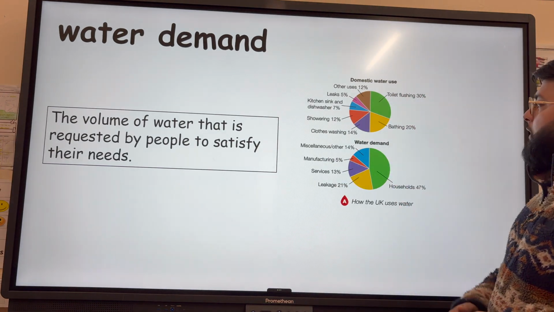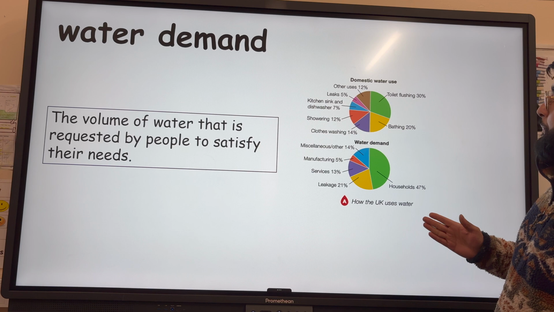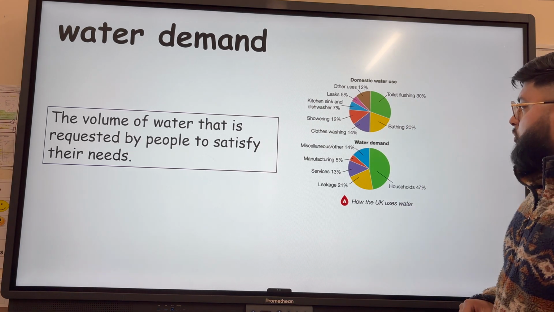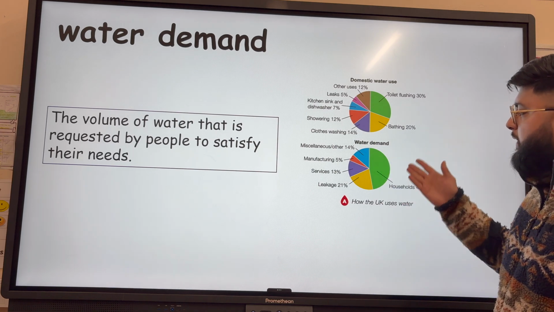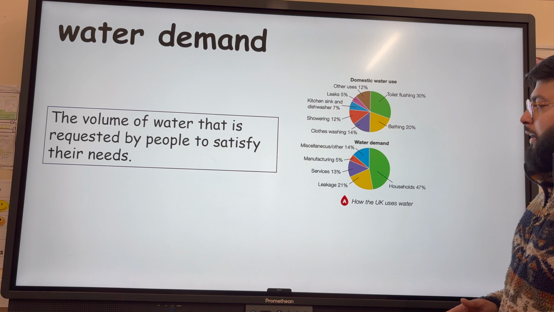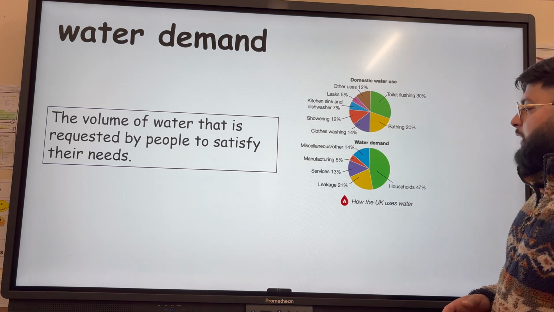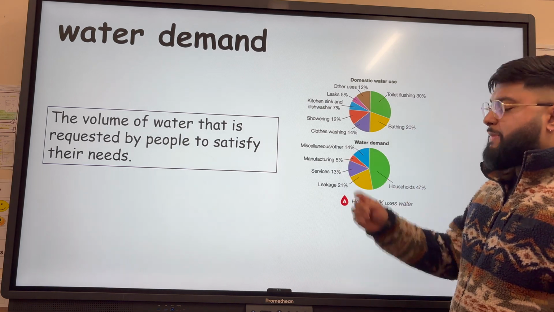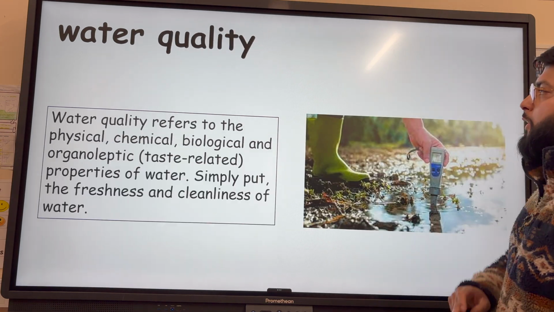And we can see in the UK, generally, in domestic water use, toilet flushing and bathing are the big two. But then we can also think more wide scale about the UK economy. Households make up nearly 50%. Leaking or leakage is actually the next biggest one, but then we can also think about manufacturing, services. Miscellaneous would include things like farming.